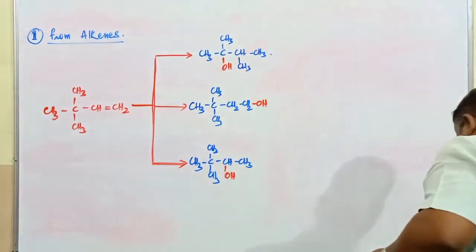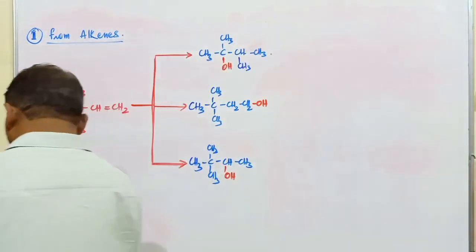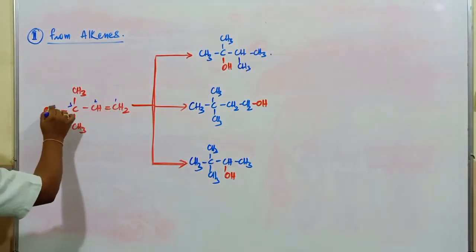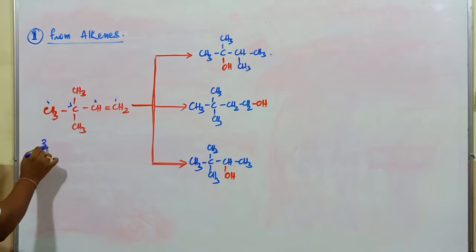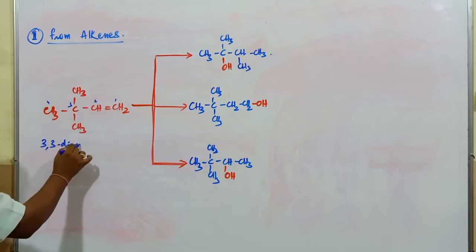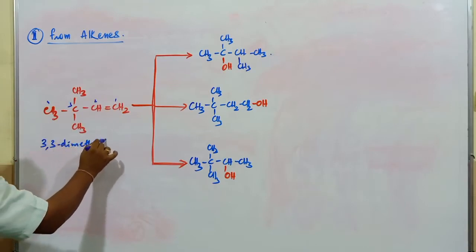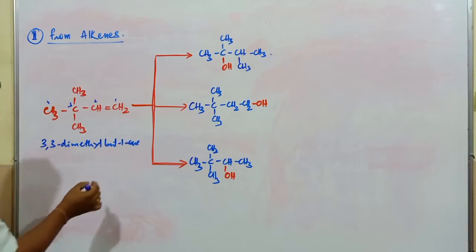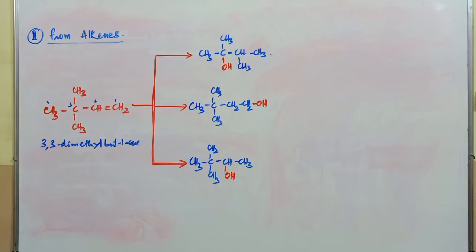The alkene is going to be the same. Same alkene is there. What is the IUPAC name of this alkene? It is 3,3-dimethylbut-1-ene.